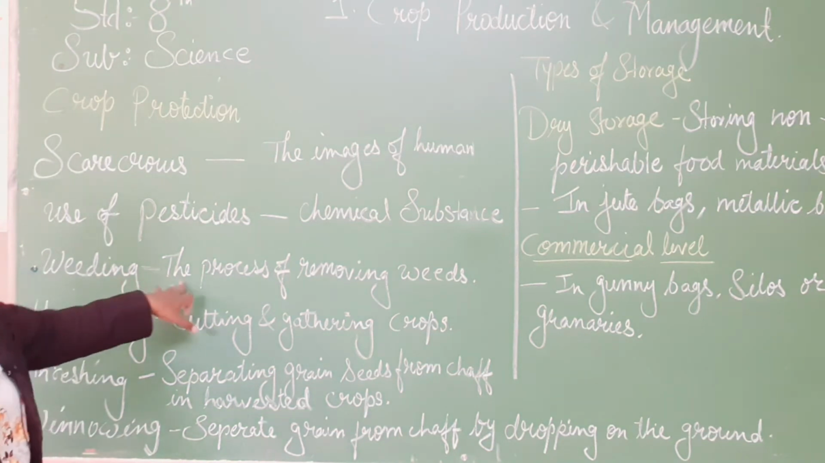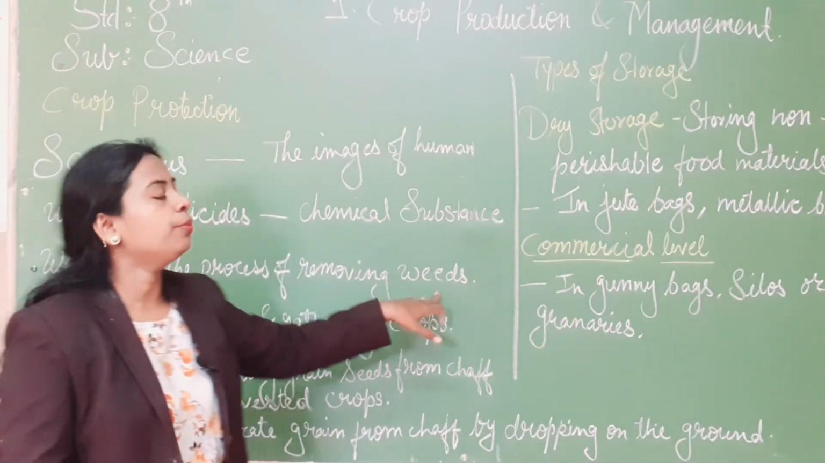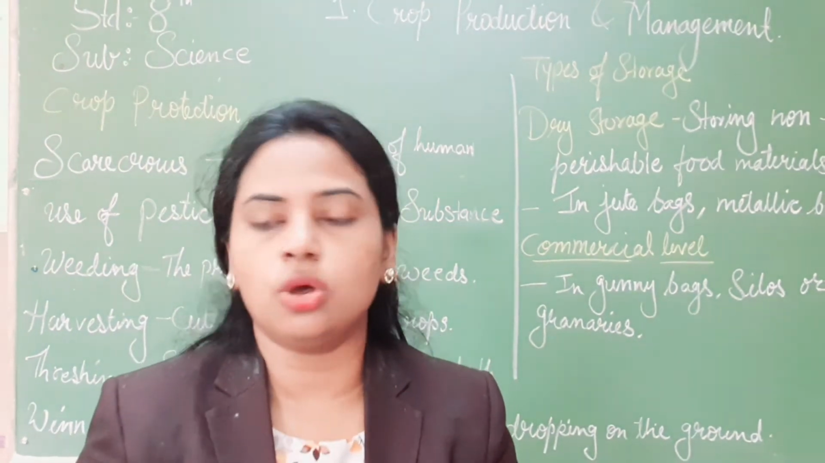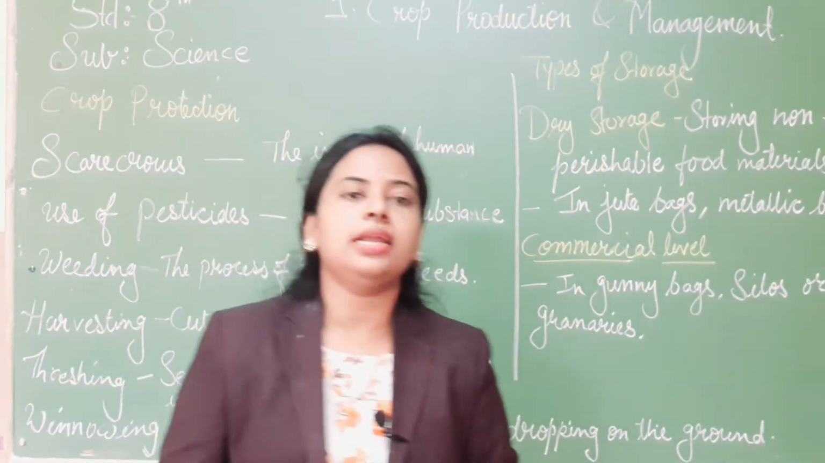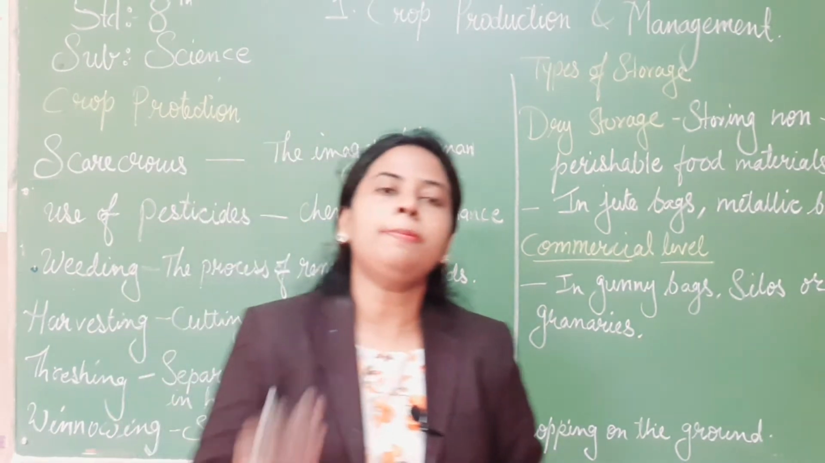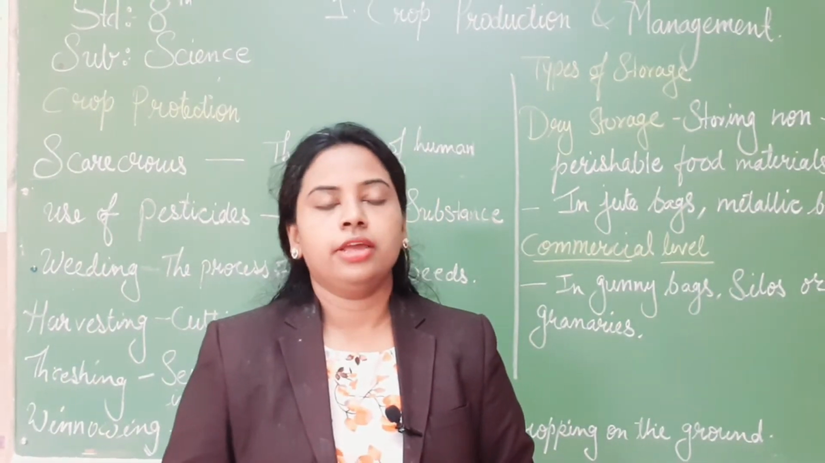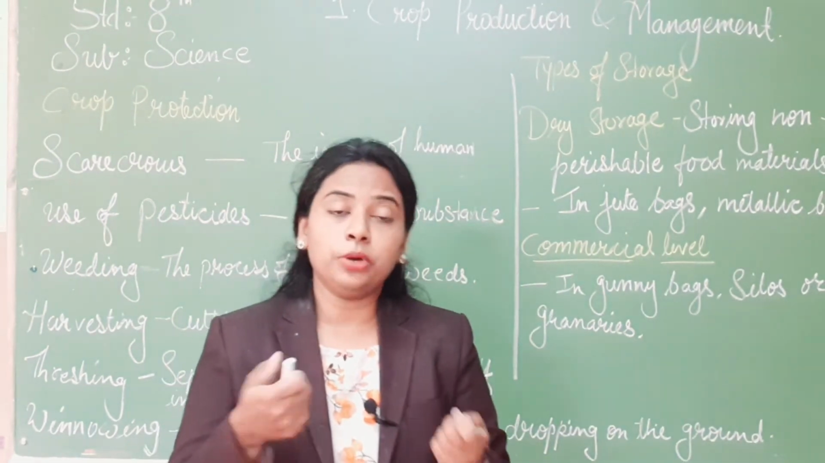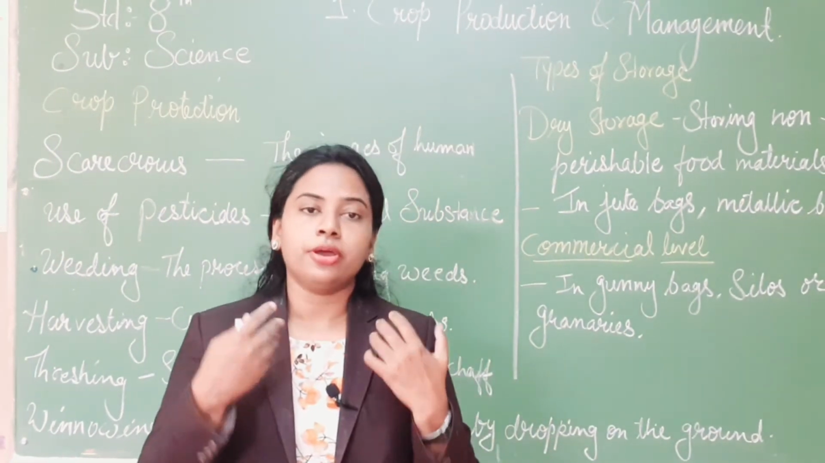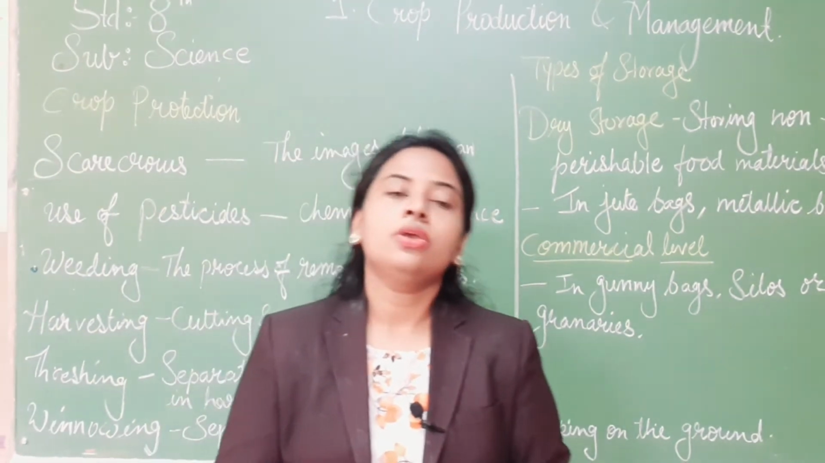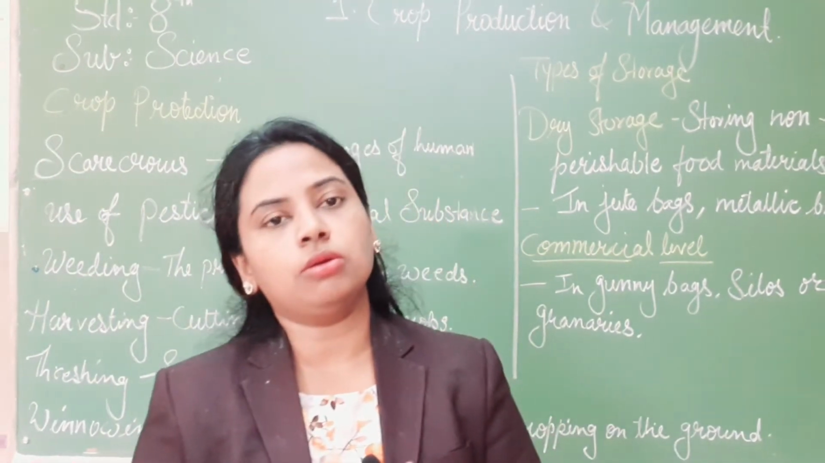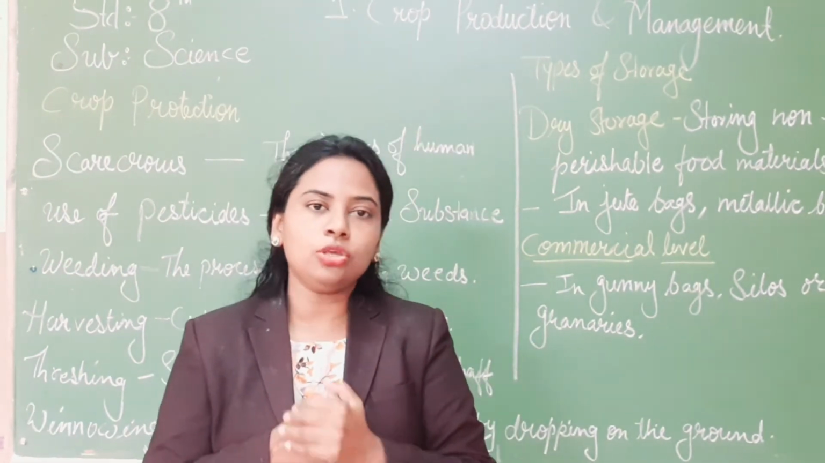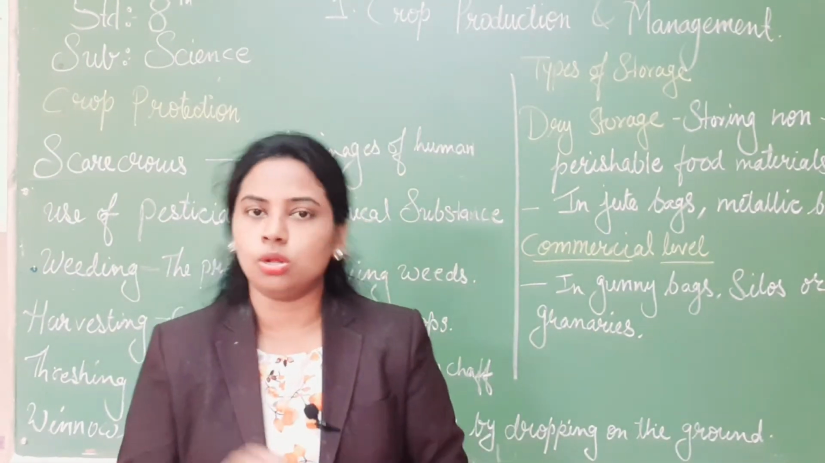Next, weeding. Weeding means what? The process of removing weeds. If you are sowing a seed, with the seedling, with your crop, other plants also grow, right? If the soil is there, if you are putting the insecticide, pesticide, if your healthy seeds are there, and you are giving a good amount of irrigation also, with your crops, other plants also grow.